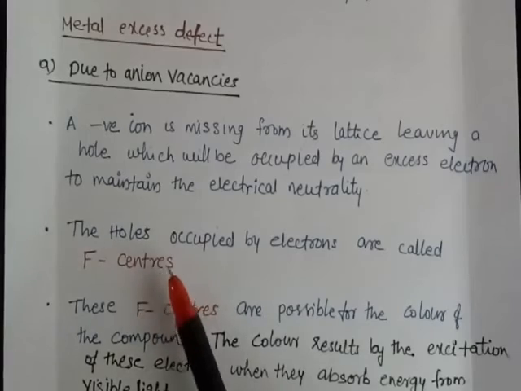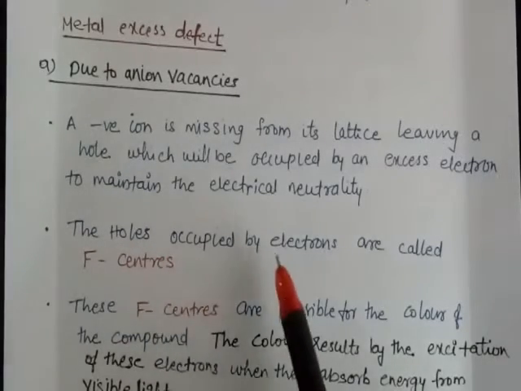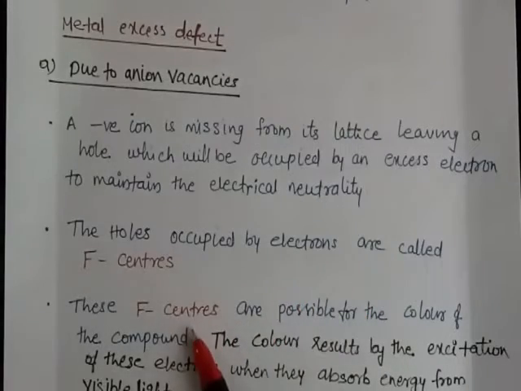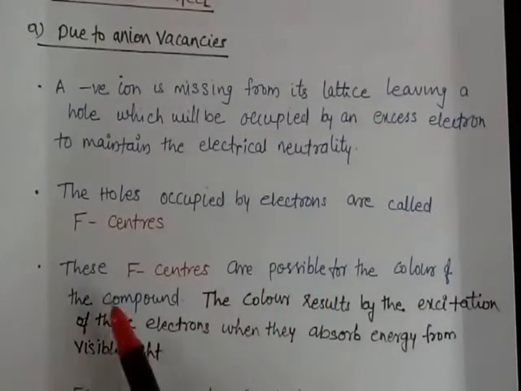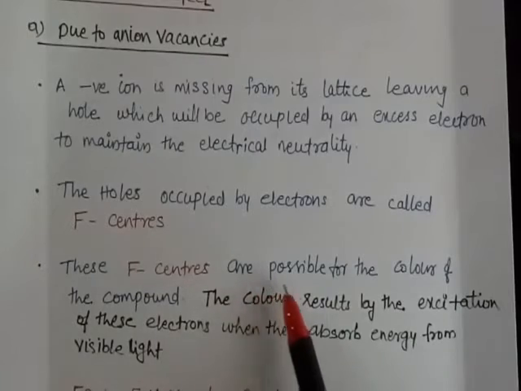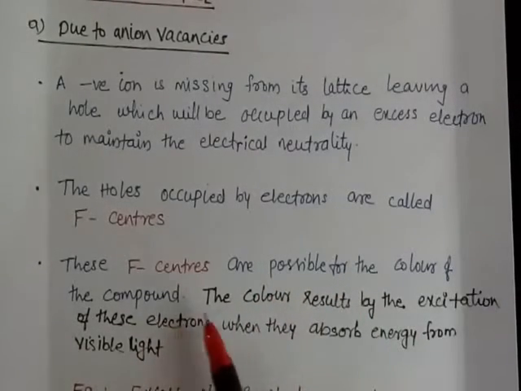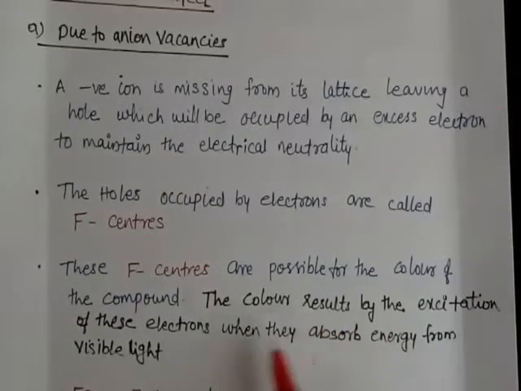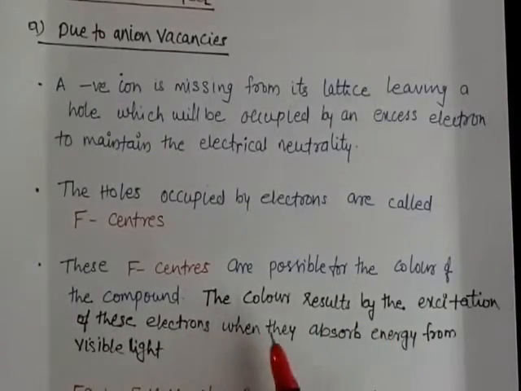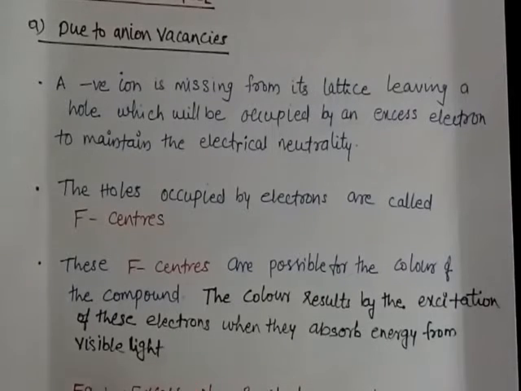So note the term F-center, this is very important. It means the hole occupied by the electrons is called F-center. The F-center is responsible for the color of the compound, because the color results from the excitation of these electrons when they absorb energy from visible light.